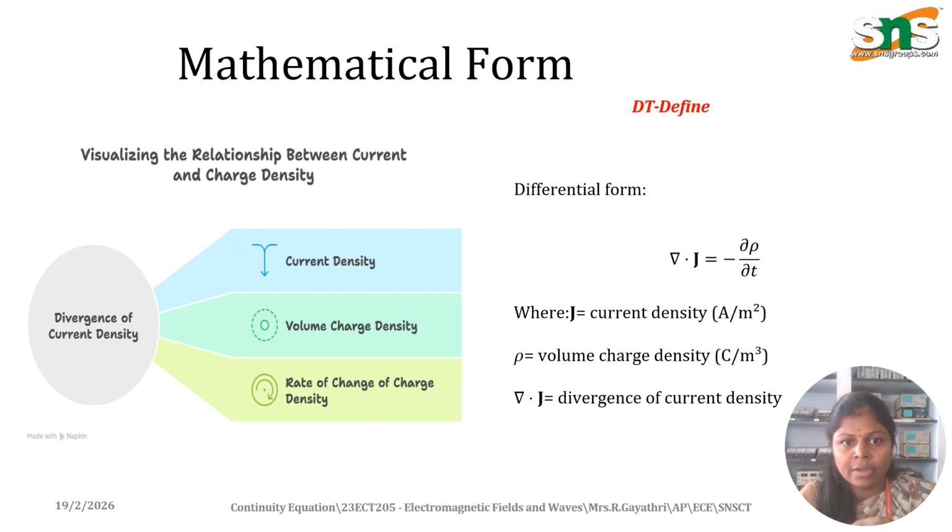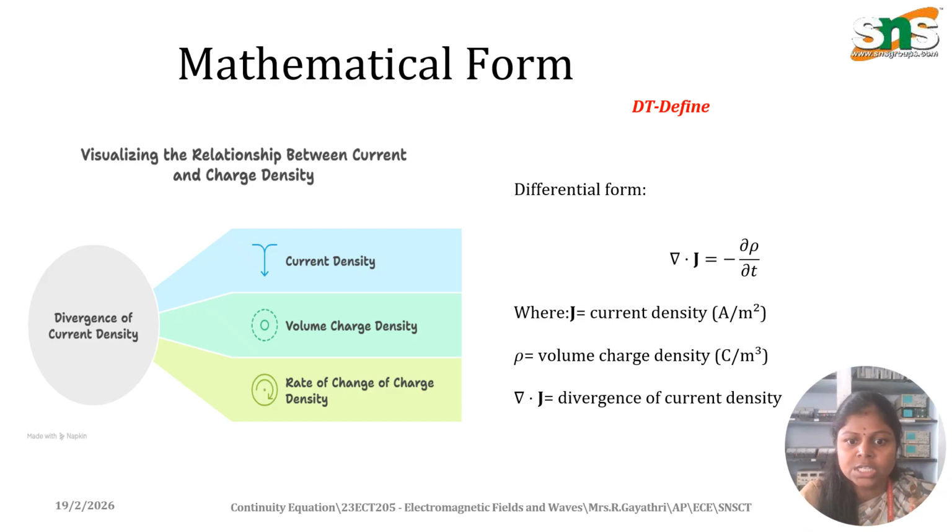Coming to the mathematical expression of the continuity equation, it is given in differential form and integral form. In the differential form, it is related with the current density J and the volume charge density rho. The rate of change of charge density is represented as d rho by dt, and the minus sign represents a decrease in the charge present inside the conductor.